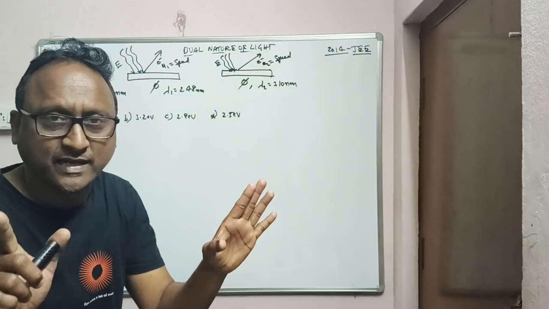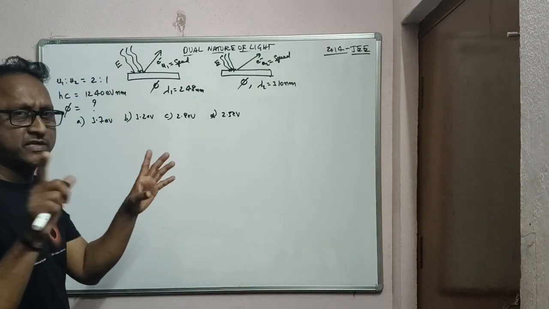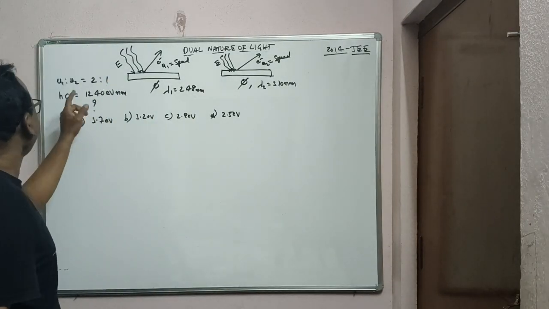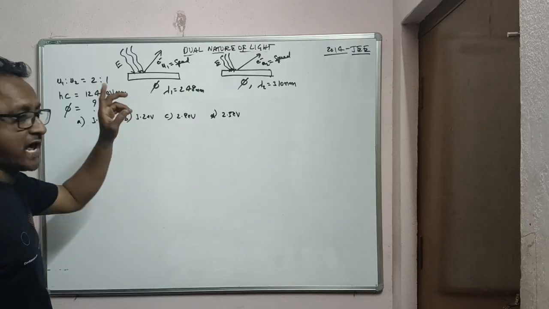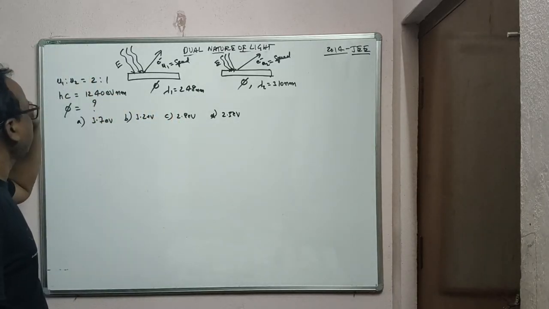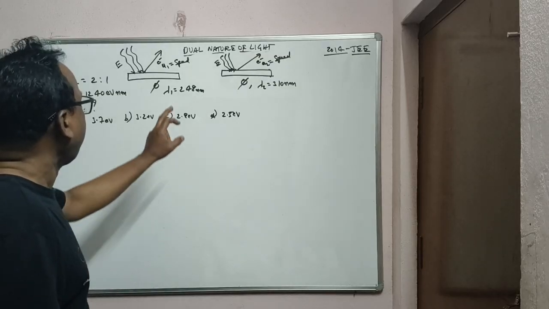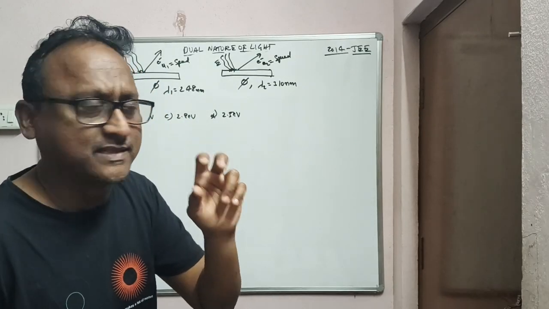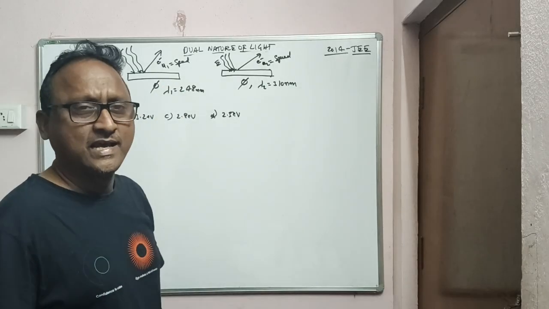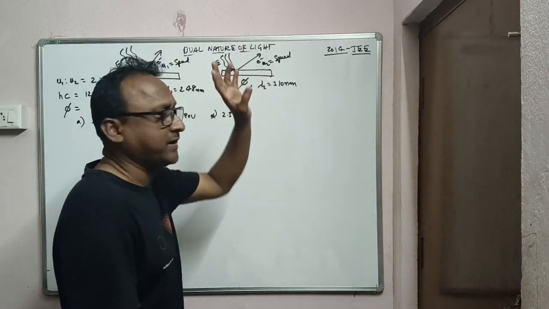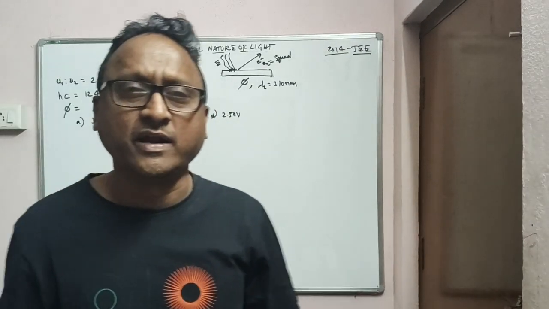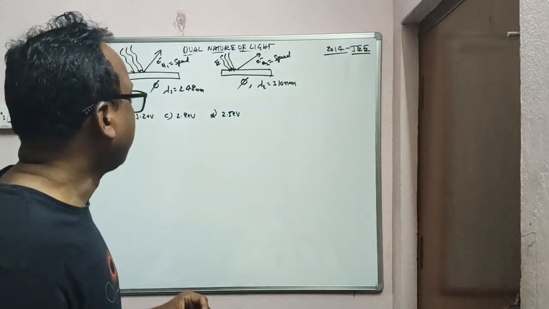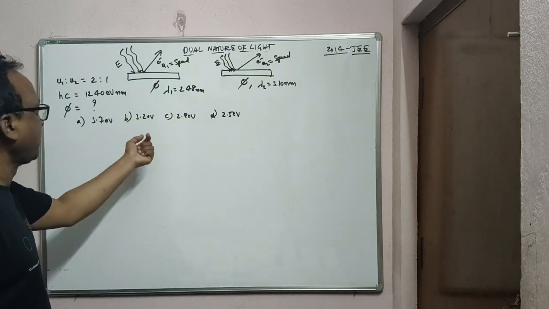Both the metals are the same metals, so the work function is also the same, it will not change. We are already given the value of hc, Planck's constant into velocity of light, which is 1240 eV nanometers. Lambda 1 for the first metallic plate is 248 nanometers, and for the second plate it is given as 310 nanometers. The question is, what is the work function phi of the metal plate? The answers given are 3.7, 3.2, 2.8, 2.5 electron volts.